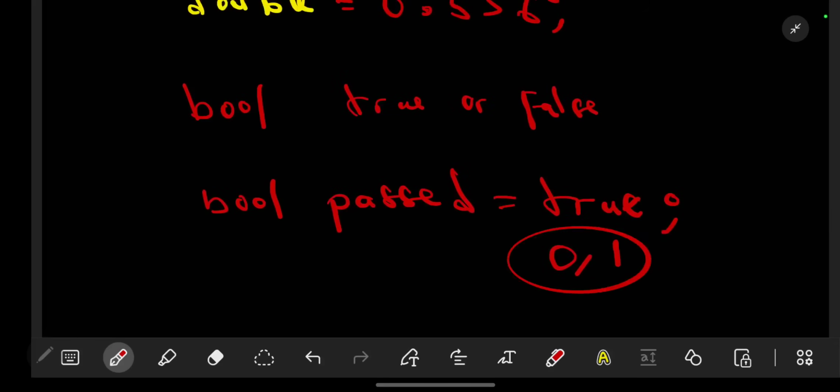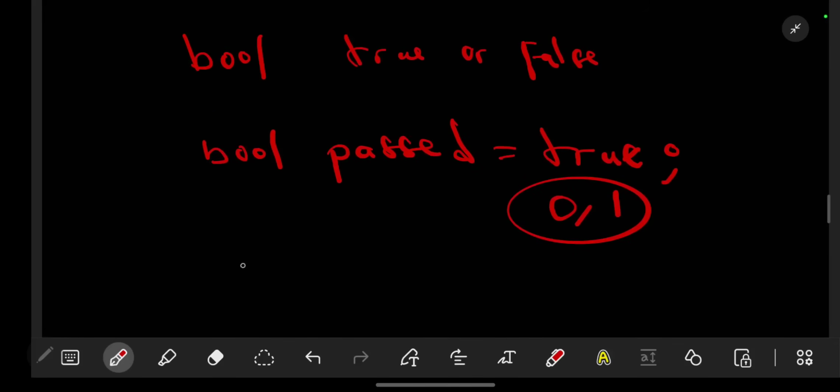We are going to practice some of these things. Now we also have what we call the data type string, which is used to show text.